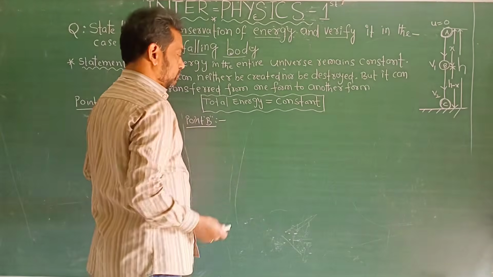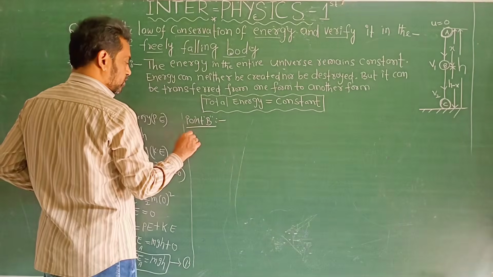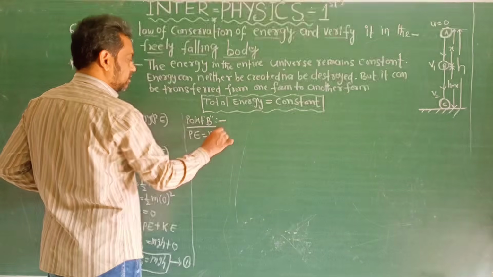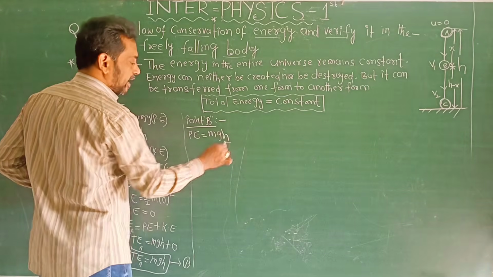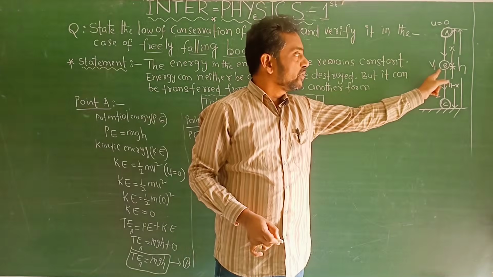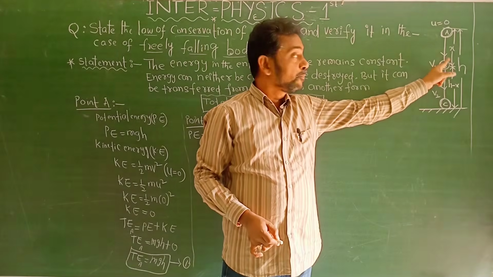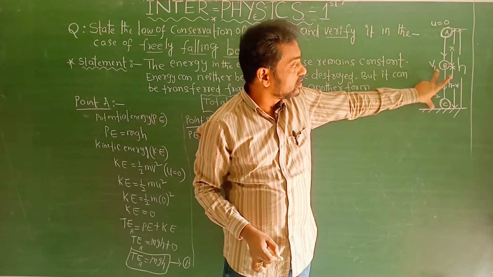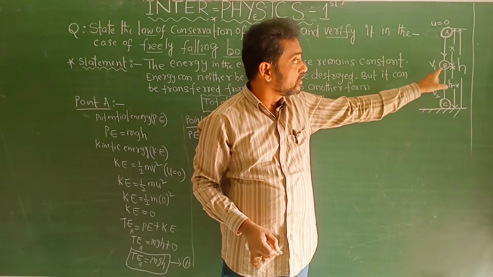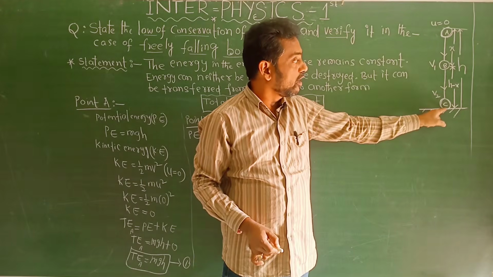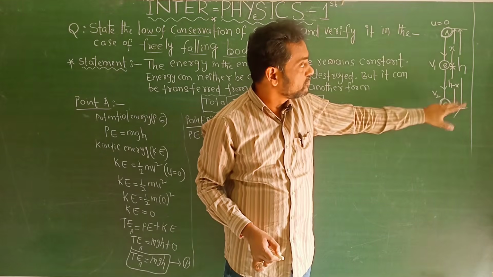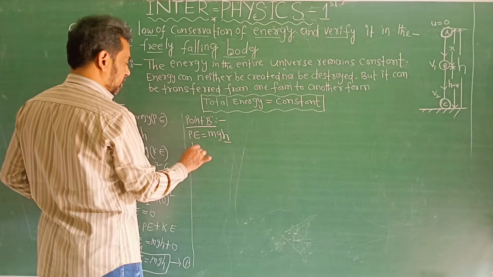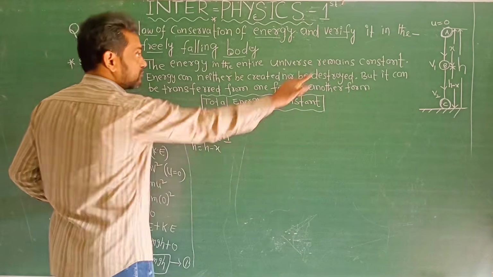Here, observe once. Same potential energy. I want potential energy. The general expression for potential energy PE is equal to mgh, where h is for height. At point B, what is the height of point B from the ground? Here, this is the height. Chudandi ఒకసారి. The height of point B from the ground is h minus x. Here h is equal to h minus x from the diagram.